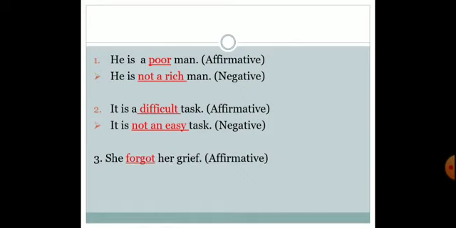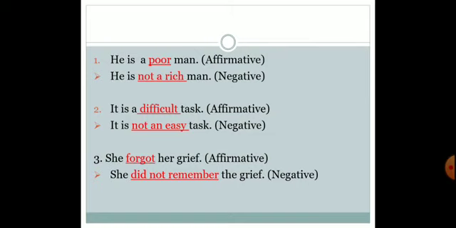Next one: she forgot her grief. Now forgot is the main verb over here. Now we are supposed to make the opposite of forgot, meaning to remember. So now let us see. She did not remember her grief. So over here we have seen forgot. Forgot is in past tense, so we have put did not. So what would be the answer?